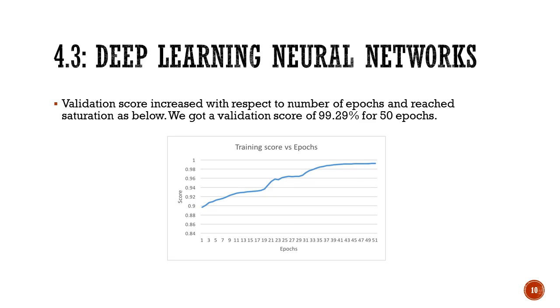The results of the deep learning neural network were fair enough, wherein we got a validation score of up to 99.29% for 50 epochs, and the variation of the training score is as shown in the slide.